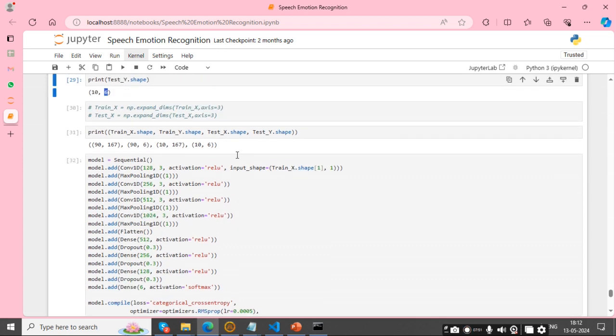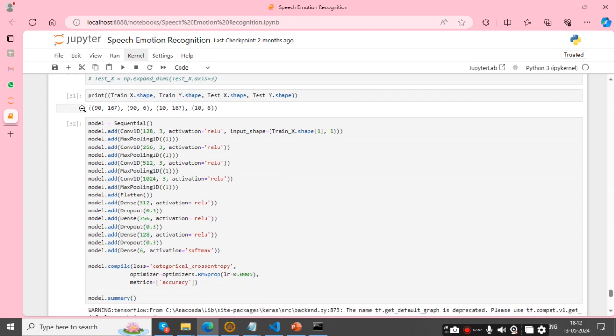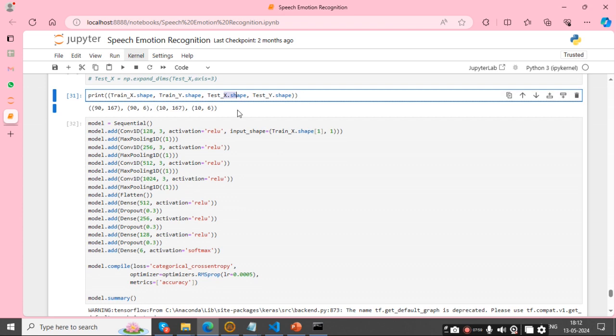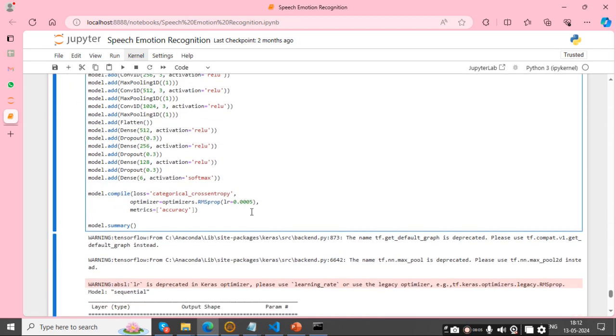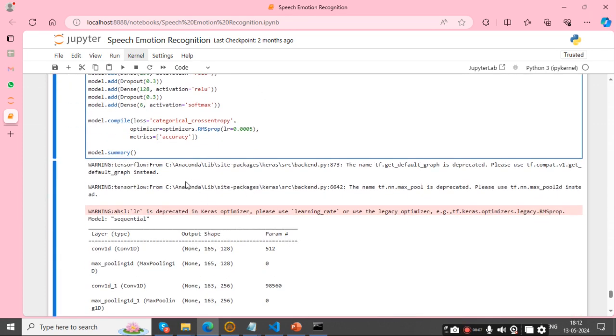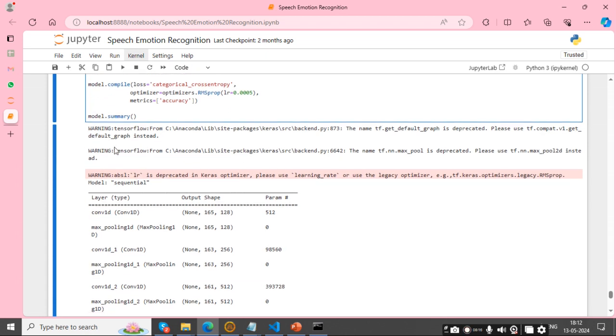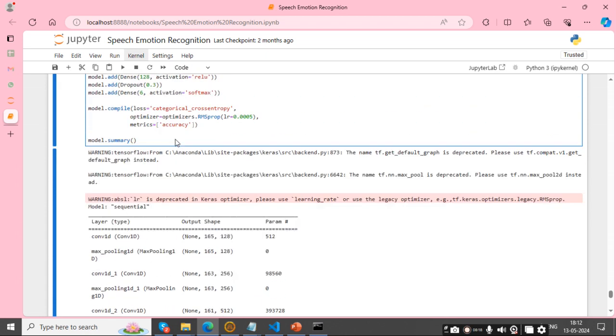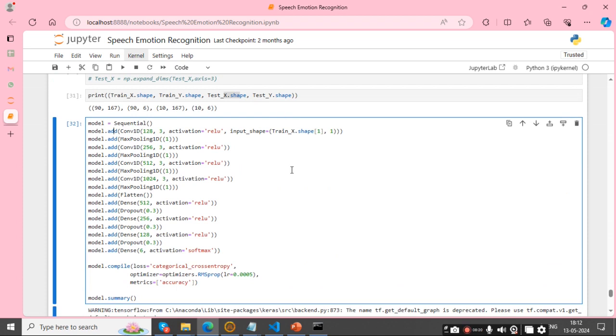Okay, next I expand our data train and test sets in one line. It shows the dataset shape. And now I compile our model with accuracy as the metric, so that I did here. So it implements our CNN algorithm.